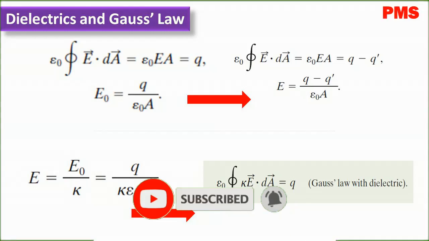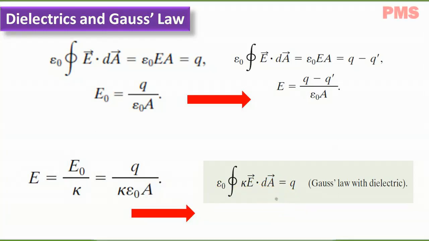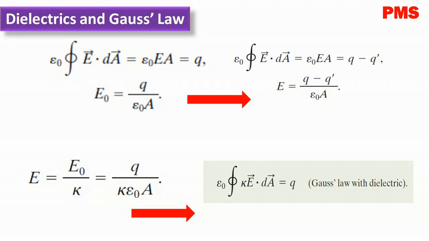And we can compare the two equations. E equals Q minus Q dash divided by epsilon naught A, and the other equation, E equals Q divided by K epsilon naught A. Comparing these two equations, we get Q minus Q dash equals Q divided by K. This equation shows correctly that the magnitude of Q dash, the induced surface charge, is less than that of the free charge Q, and also that it is 0 if no dielectric is present, because then K equals 1.